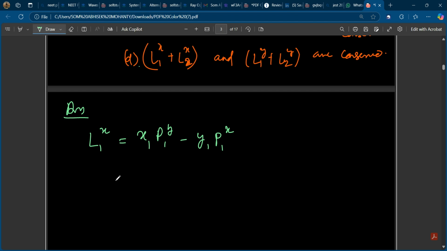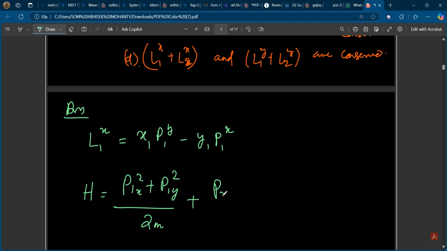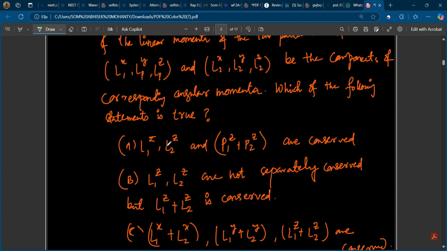So we know the Hamiltonian. Do you know the Hamiltonian for this system? The Hamiltonian for this system will be P1x square plus P1y square, not P2, P1y square by 2m plus P2x square and P2y square. I'm writing it along with here because otherwise it will get confusing.